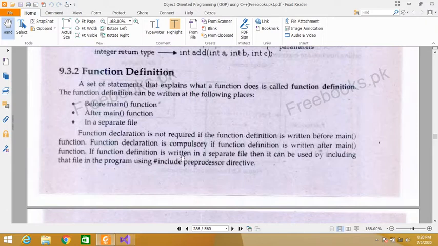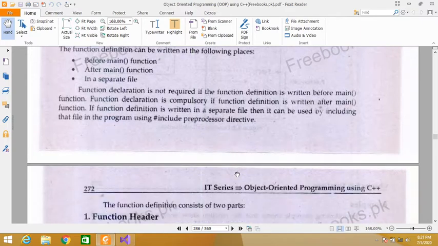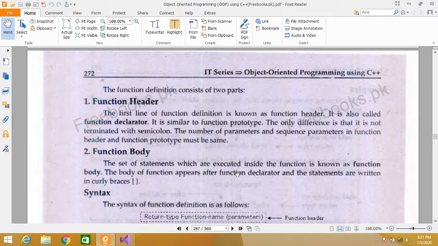If function definition is written in a separate file, then it can be used by including that file in a program using the #include preprocessor directive. Function definition consists of two parts. Function header. The first line of function definition is known as function header. It is also called function declarator. It is similar to function prototype. The only difference is that it is not terminated with semicolon.